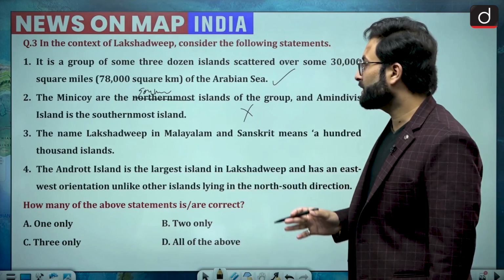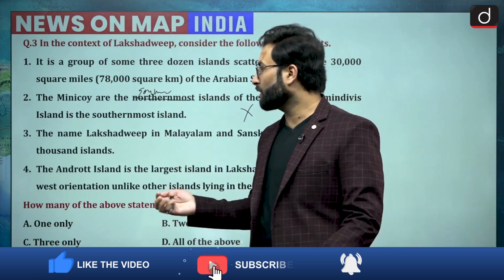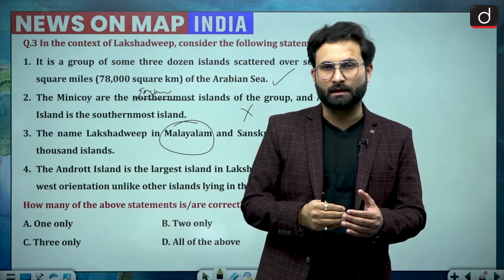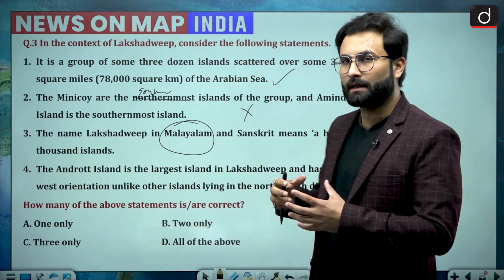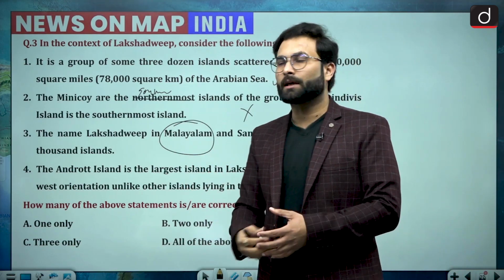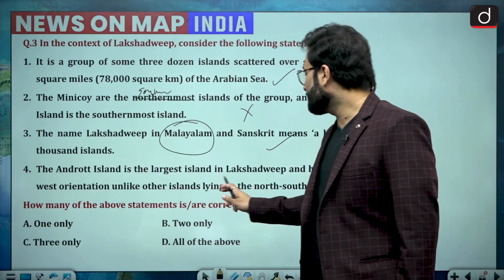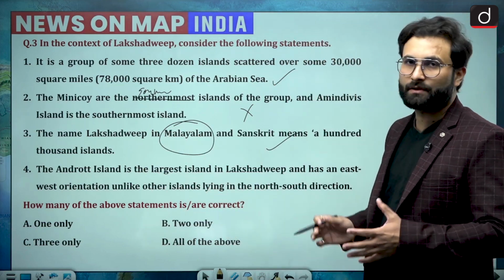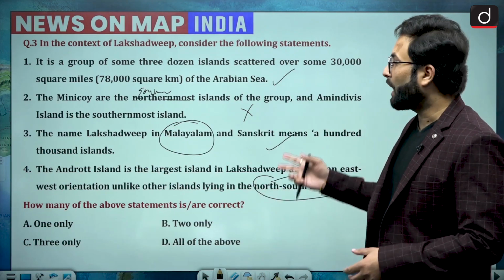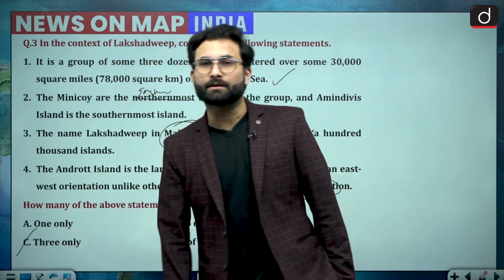The name Lakshadweep in Malayalam and Sanskrit means 100,000 islands. When we are talking about the language Malayalam, Lakshadweep has a close cultural connection with Kerala. That is why the language which they speak over there is mostly Malayalam. So that statement is also true. Androt Island is the largest island in Lakshadweep and has an east-west orientation, which we have seen, while the others have a north to south orientation. So how many of the statements are true? Here we have 3 statements, so option C would be the right answer, that is 3 only.